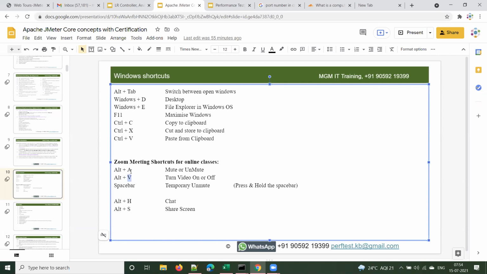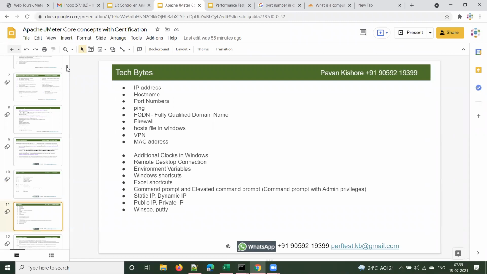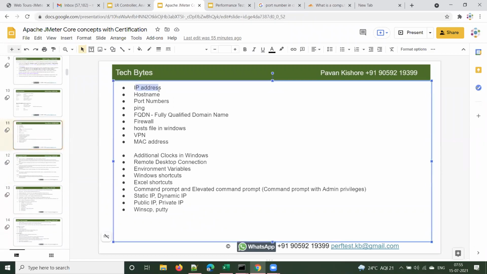They might have fixed these letters based on that only. So Alt A is to change the audio. Alt is alter, so it's a no-brainer. If you understand it like this, then you can remember: A for audio and V for video. Alt is for alter, nothing but alter; that is the standard convention for why they named that key Alt on the keyboard. All right, now these are a few more basics that you need to know.